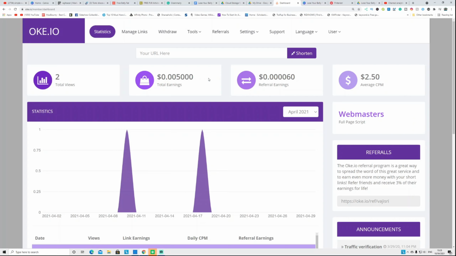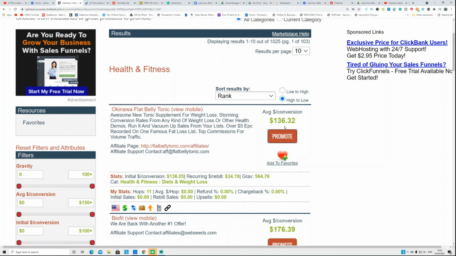So in this method you can earn money initially from this website because of sharing the link, and secondly, if people buy your affiliate product, you can make a big commission like $136. So if you can make $100 per sale every single day, you can easily make up to $3,000 per month as passive income from this method, guys.